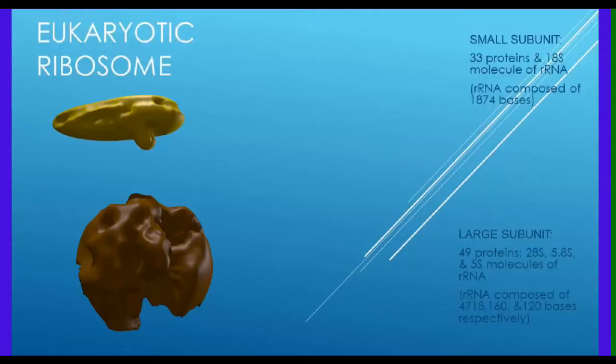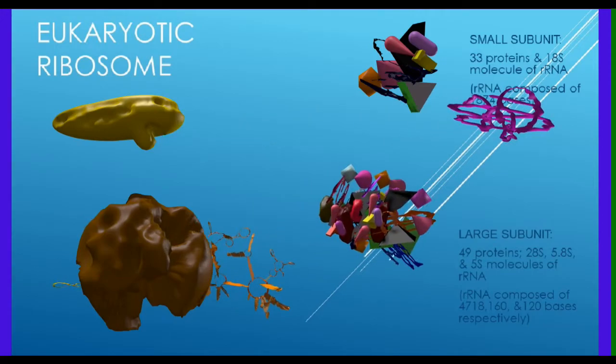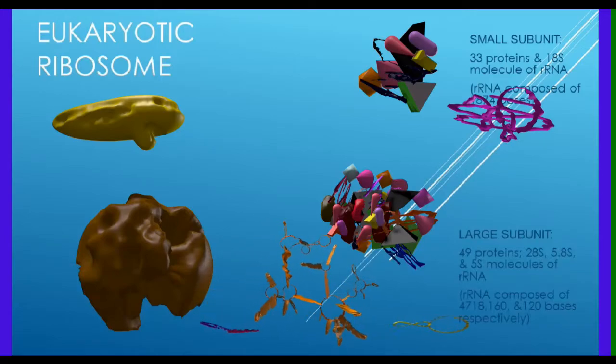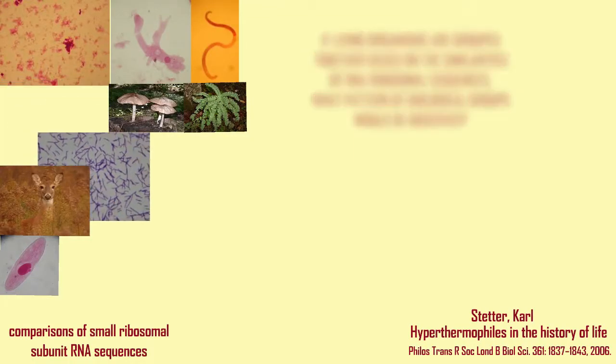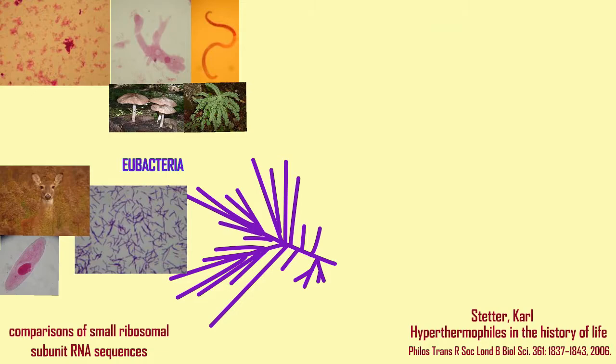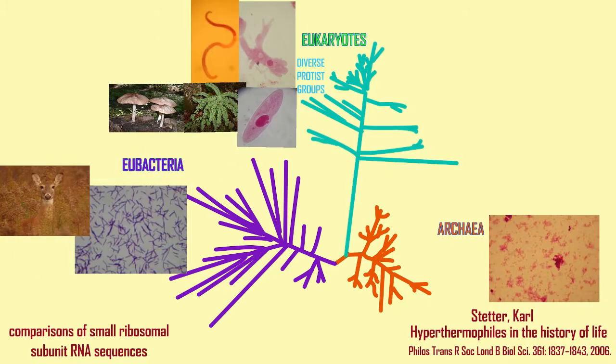When we compare them, we could find that there are no similarities whatsoever, or we could find that all living organisms have exactly the same sequence, if in all organisms ribosomes are making proteins doing the same function. But what is actually observed is that there are differences, and there is a pattern of differences. And so, based on similarities, we can take genetic sequences and organize the life on Earth into groups.